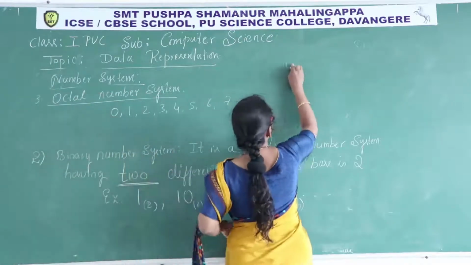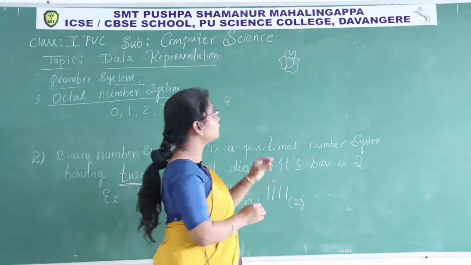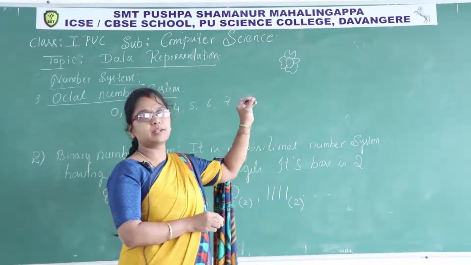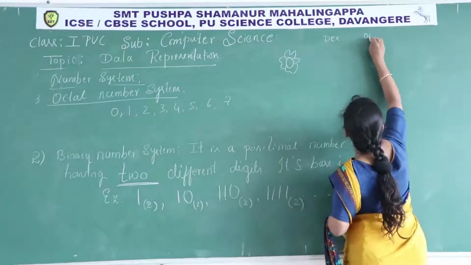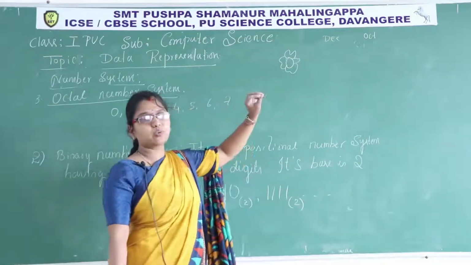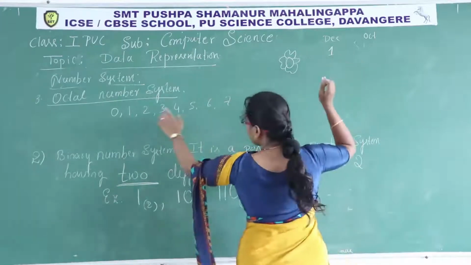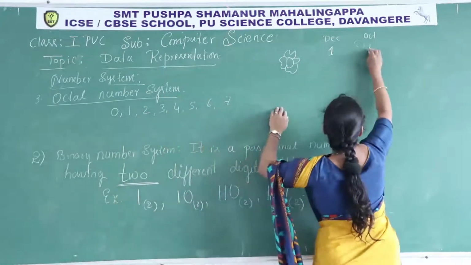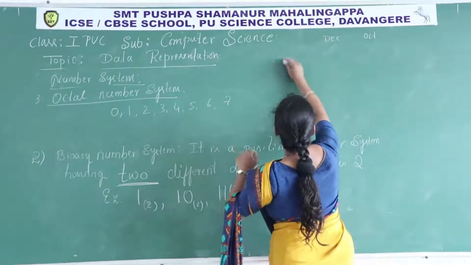If I want to derive one more number, see, there is 1 flower. How to represent this quantity in decimal and in octal? I'll write here decimal and here octal. How to write the face value for this quantity? 1, 1. In octal also 1. First I'll start with 0.